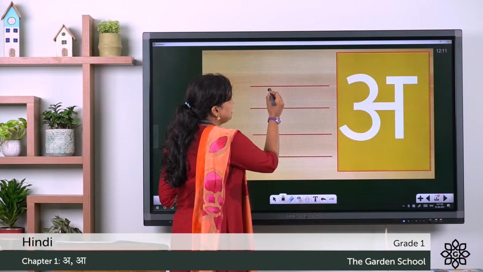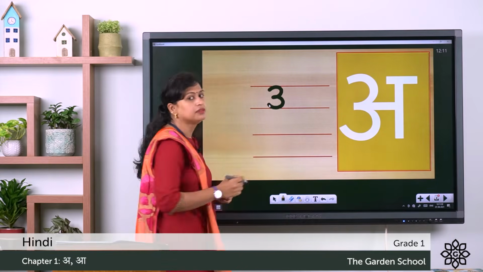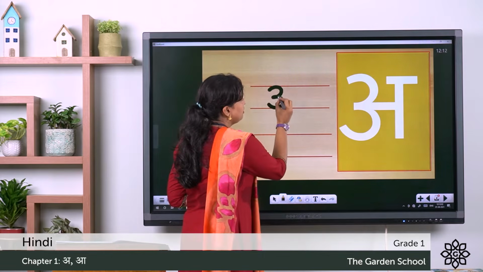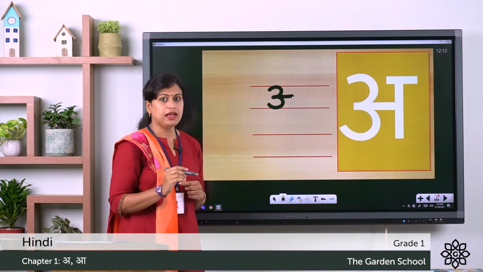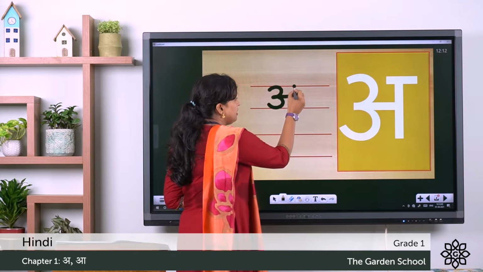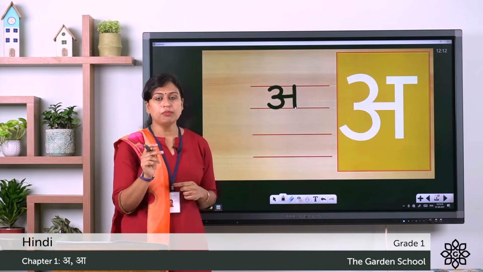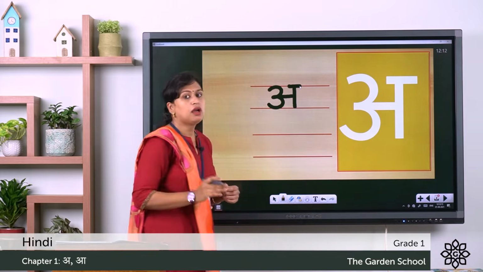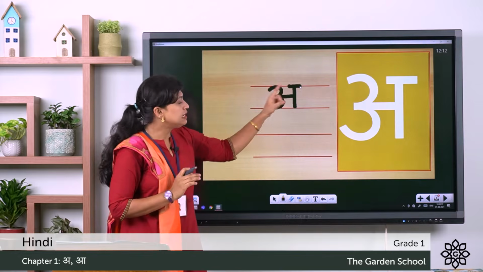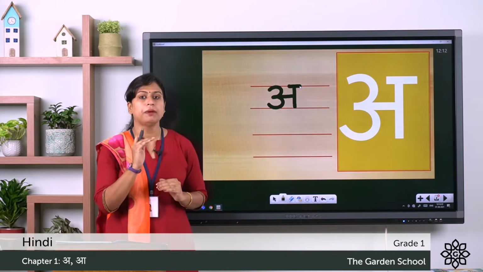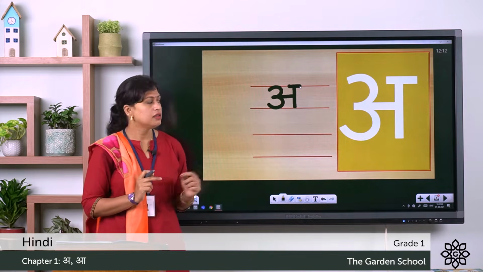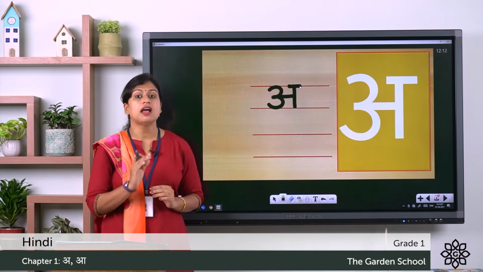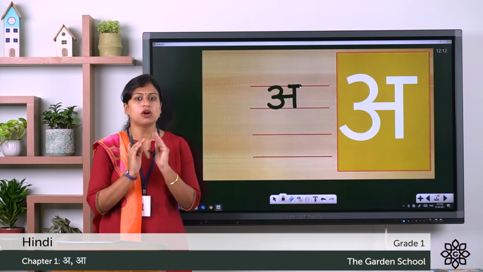First, we'll write 3. So I hope you all have written it. Then, from this middle point, you have to write a sleeping line, then a standing line, and on the top, you have to write a short sleeping line. But one thing you should note, that this sleeping line should not touch the upper part of letter A. So this is the first Swarakshar and we say A. A has a short sound.